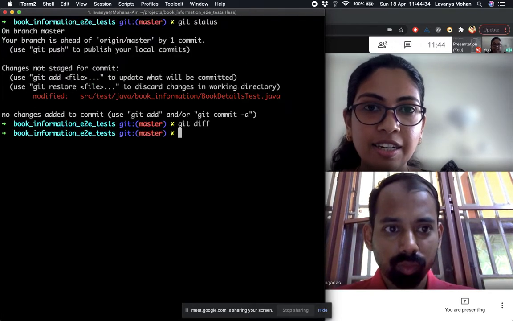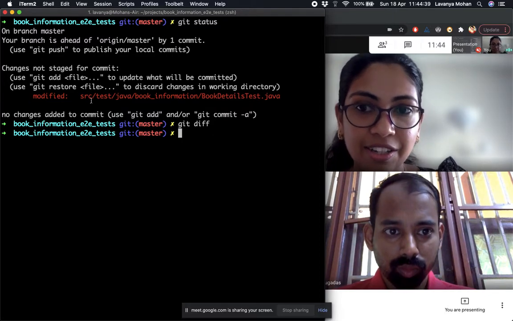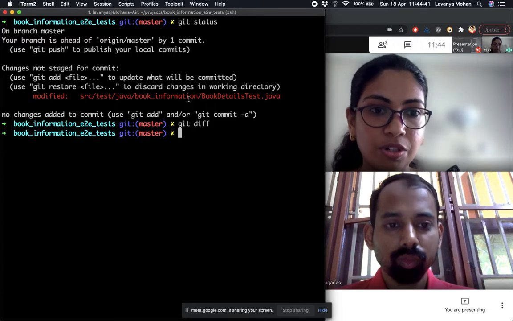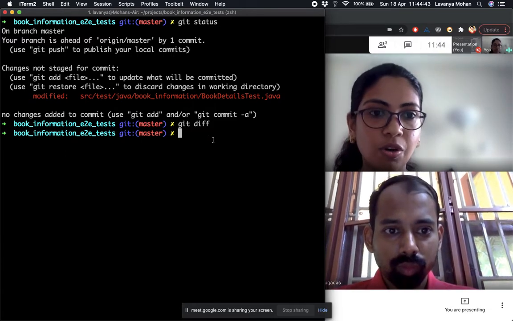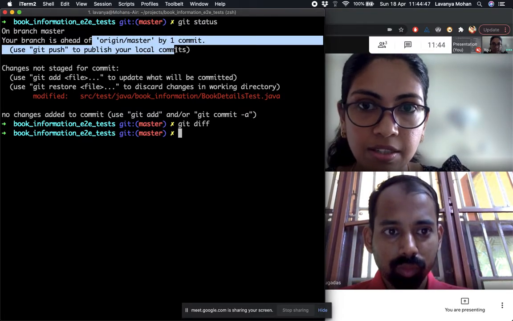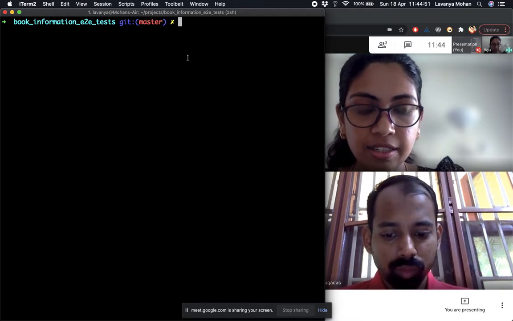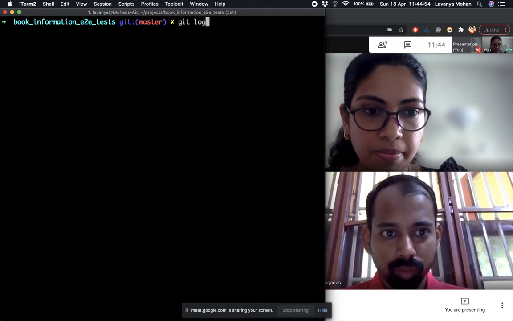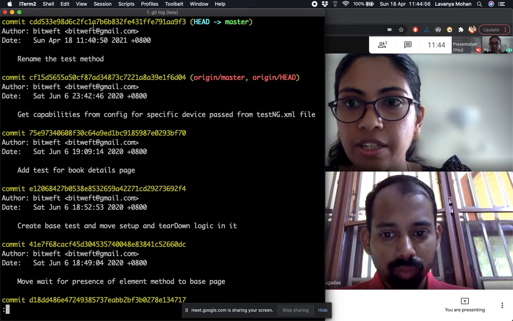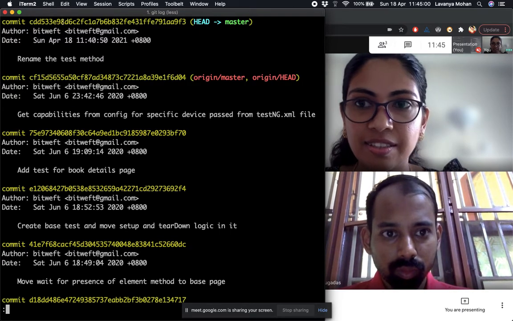Right? Now, if we want to see that the commit which was done actually does not have this change, let's say we want to confirm that also, right? So let's say we want to see what was actually committed right now. We made one commit. Let's see what all actually went into that commit. One of the ways to see that is we can say git log. Right? And when we do git log, it basically just gives us what was committed.